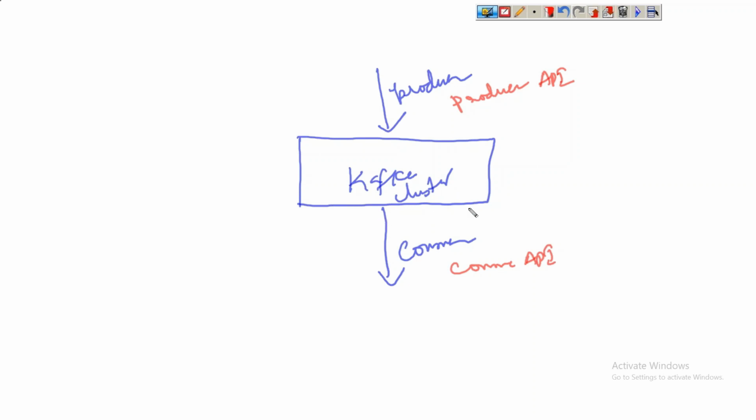And can we do the processing of data in the Kafka cluster? Is it possible? Yes, that is possible. See, the data we have in the Kafka cluster can be processed. Remember, the data can be processed. We can do processing also. Complex processing can be done. So Kafka can do processing of data also.